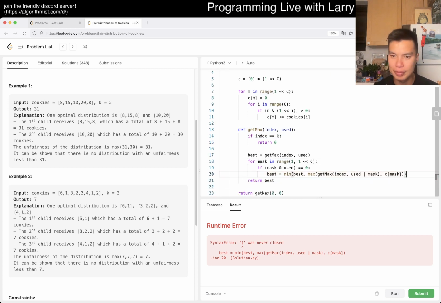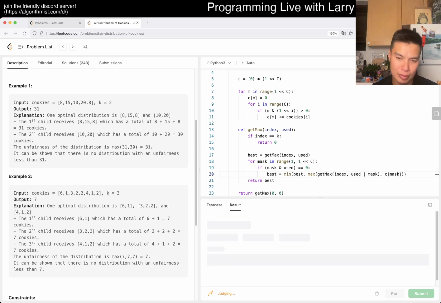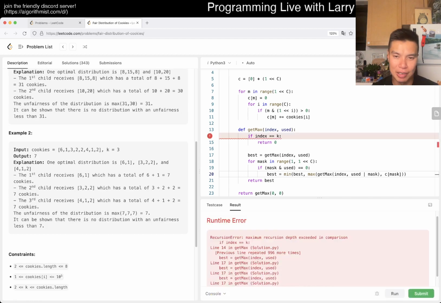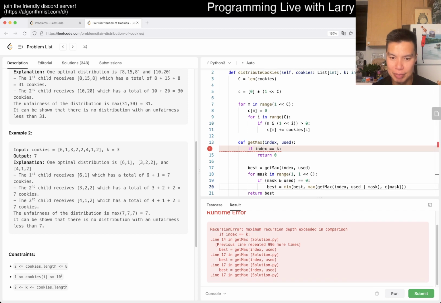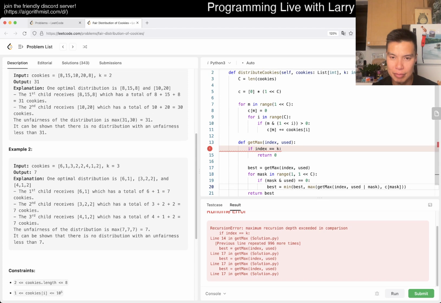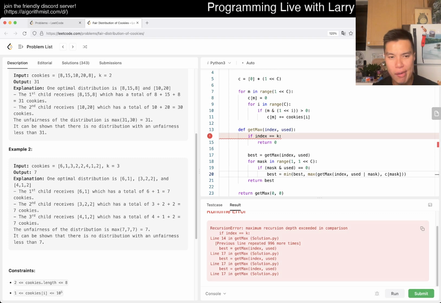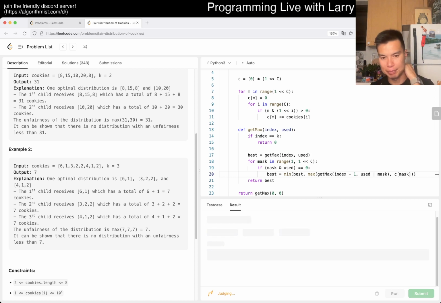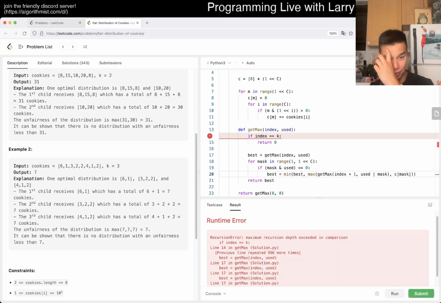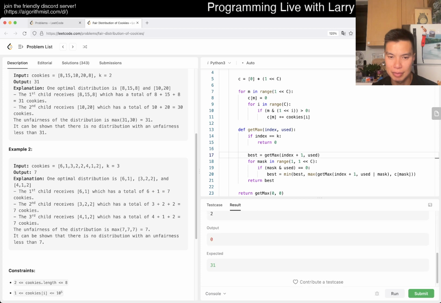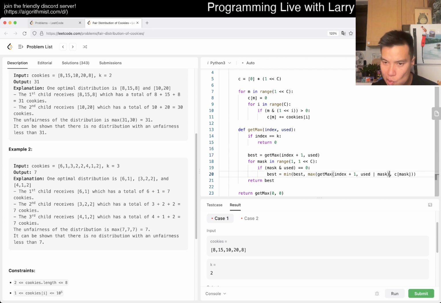Oh, maybe it still wants out of index. Oh, this should be index plus 1, of course. I messed that up, because there should only be 8 levels of recursion or something, right? Oh, this one too, obviously. Alright, well, that's unfortunate. C is okay.